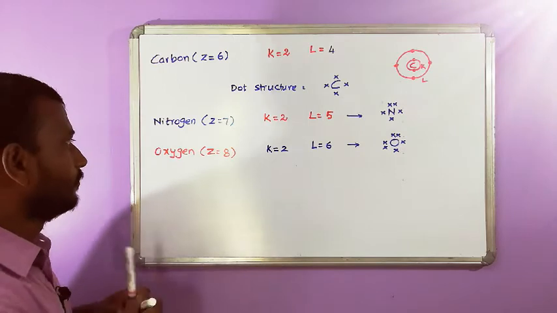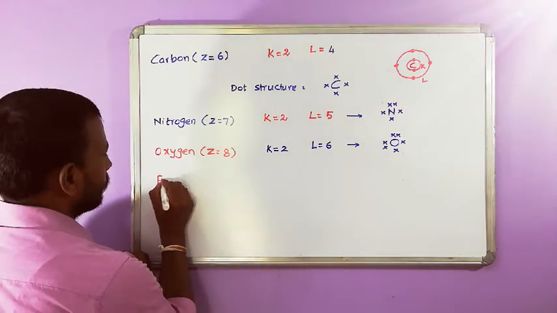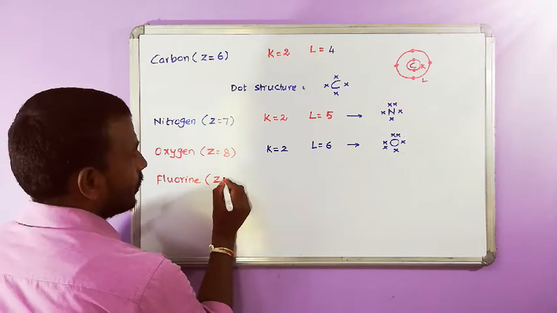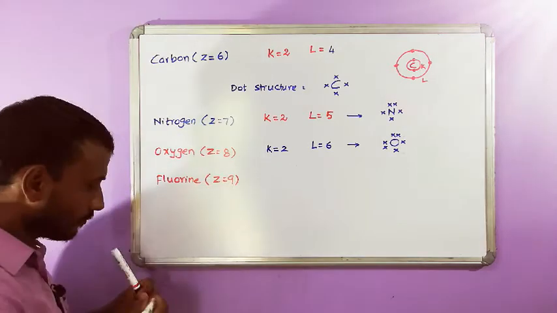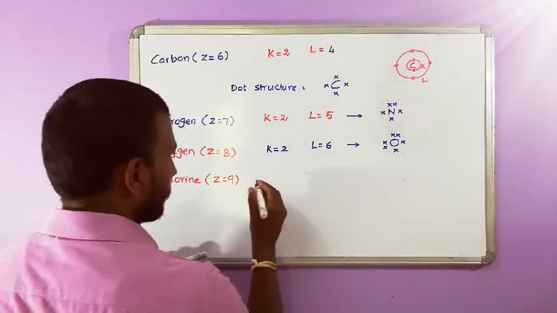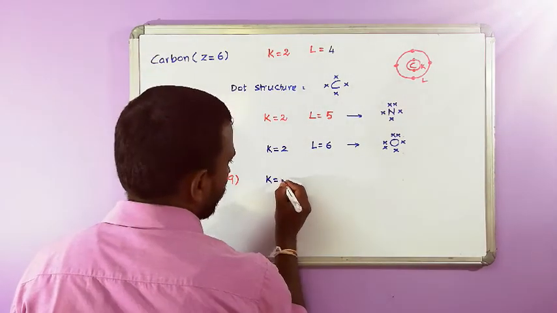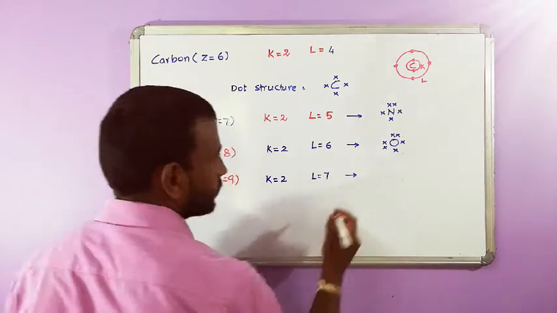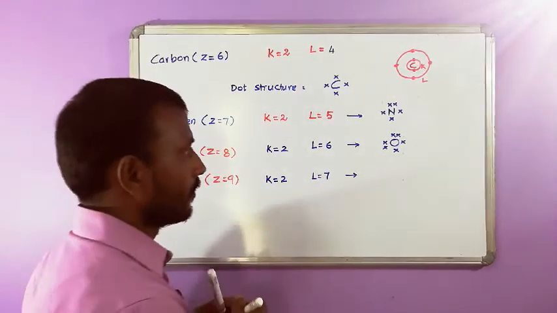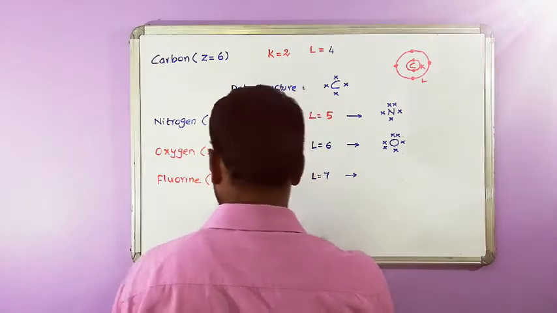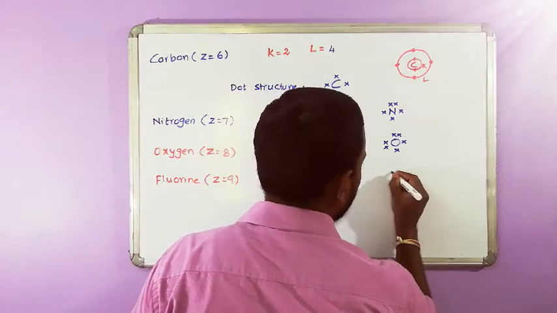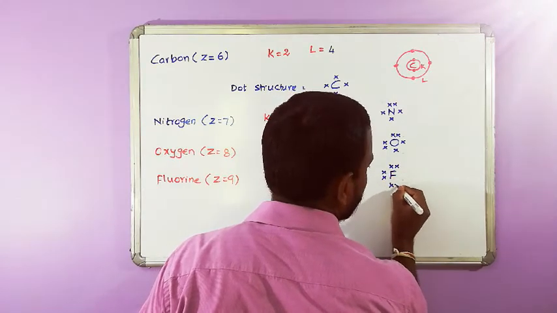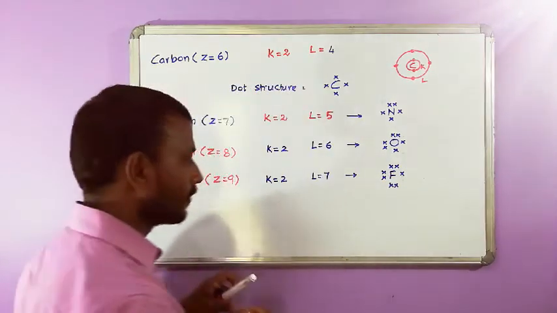Then fluorine. Z is equal to 9. K is equal to 2, L is equal to 7. So the symbol of fluorine, with 1, 2, 3, 4, 5, 6, 7.